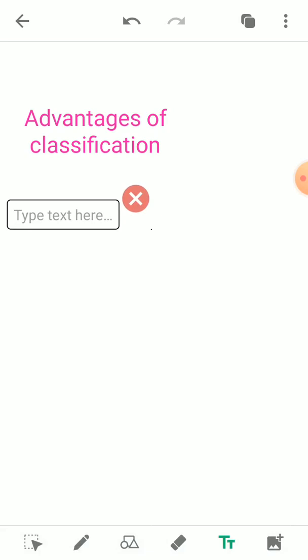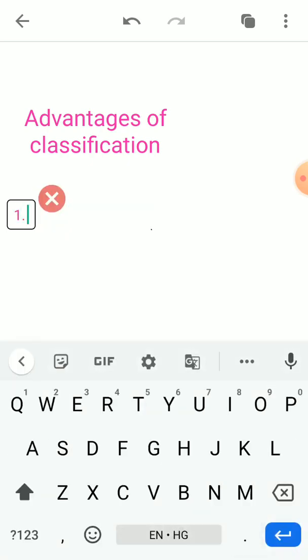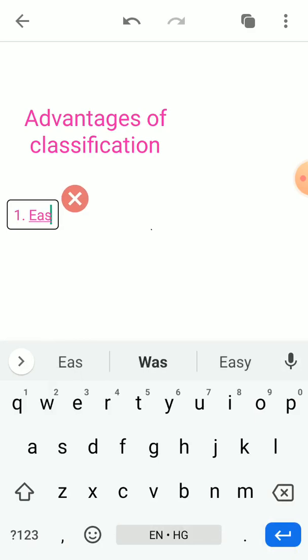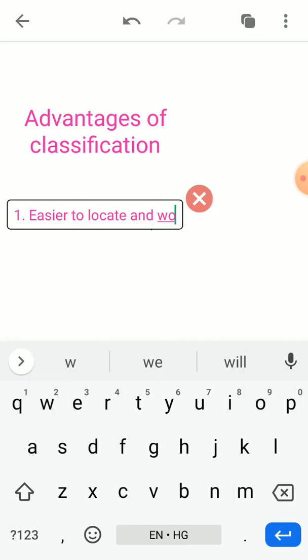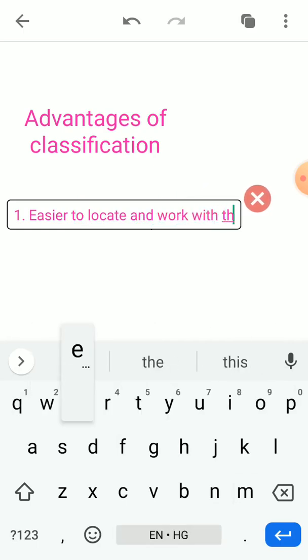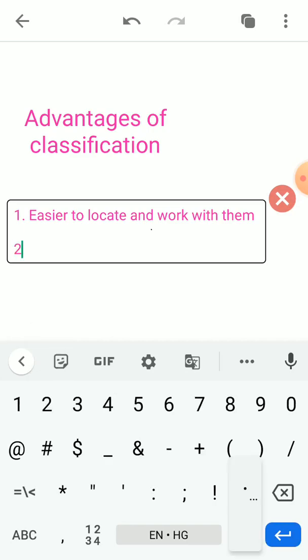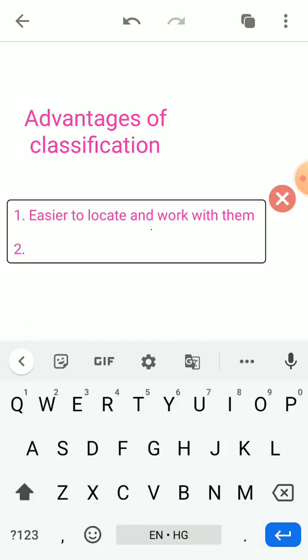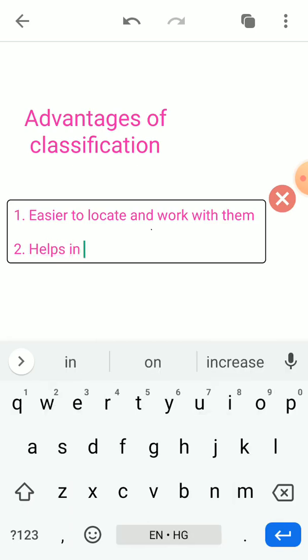If a group of objects is classified according to their behavior or similarity, it will be much easier to locate them as well as work with them. So the first one is easier to locate and work with them. The second thing is that if the objects are classified into groups, it helps us in understanding them.